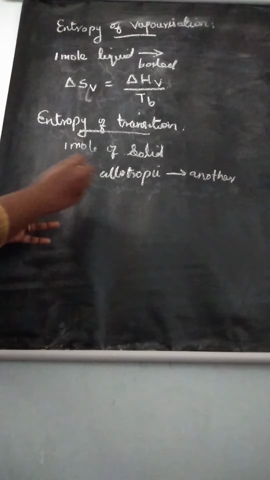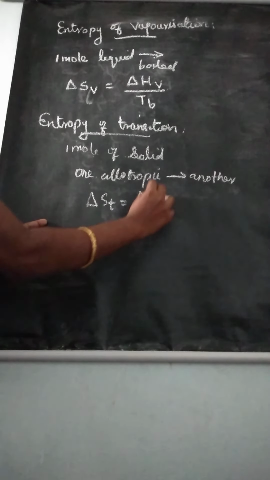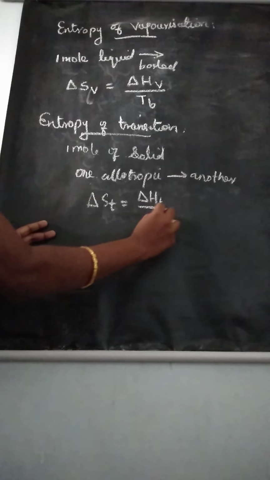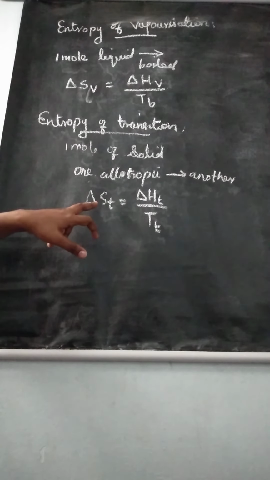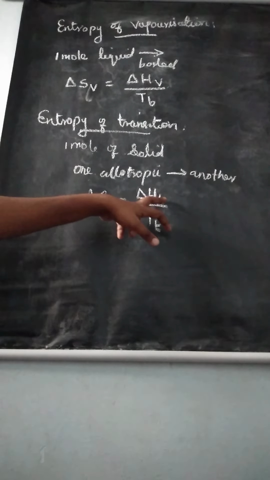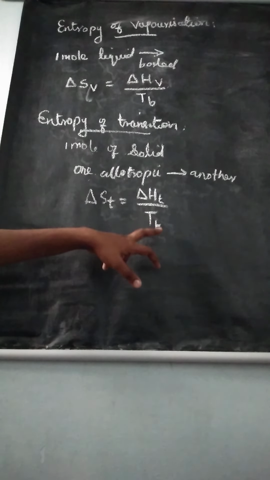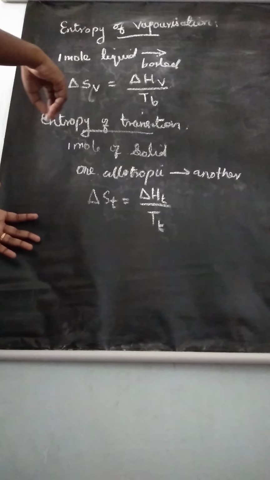So we can write the formula: entropy of transition, delta S T is equal to delta H T divided by T. Understand? So entropy change accompanying change of phase means there are three topics we learn.